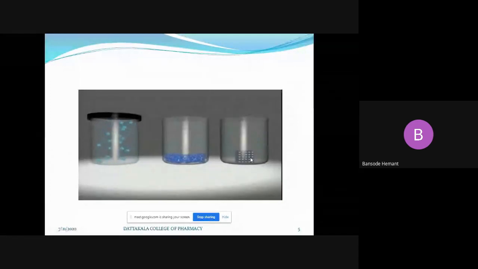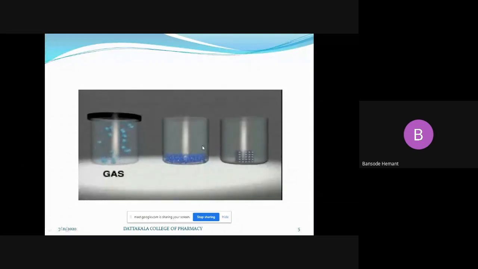Are these molecules moving? No, not at all. Do we get intermolecular space between the molecules of a solid? No. Can we compress this? No. Are they moving from one place to another? No. That means this is about solids.